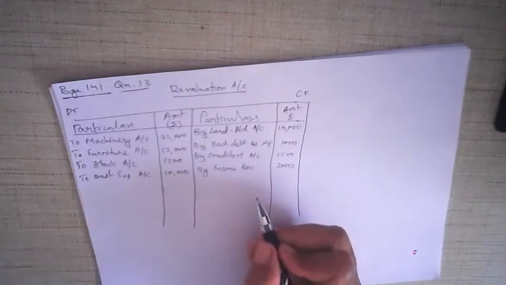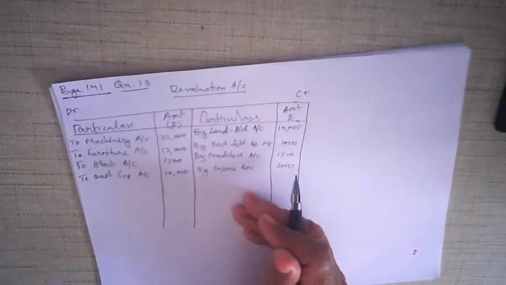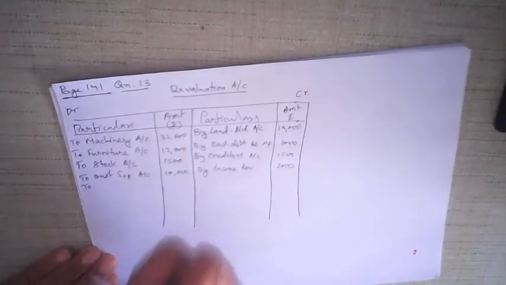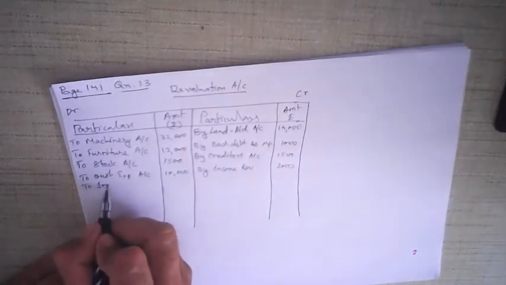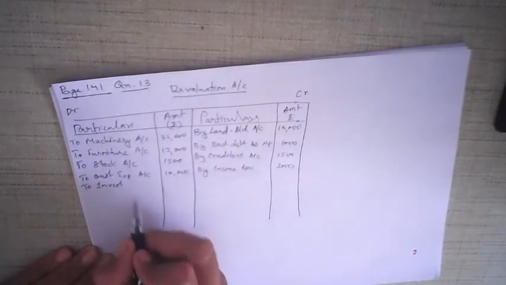Okay, and the seventh adjustment is investment is to be shown at its market value. Now if you look in the balance sheet, it is given investment 20,000 rupees, but in bracket it is given that market value is 18,000 and we are supposed to enter 18,000. So there is a loss of 2,000. So to liability, this is increasing it. To investment, remember it has decreased.